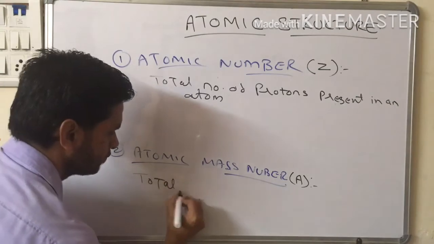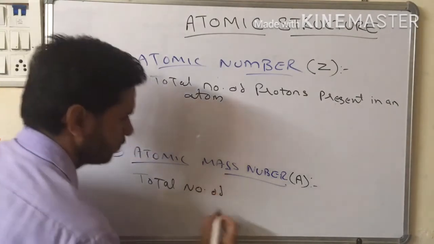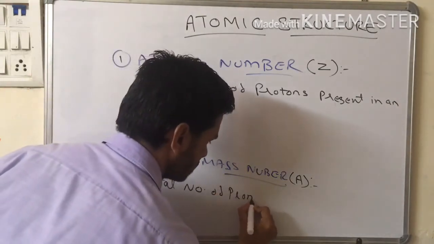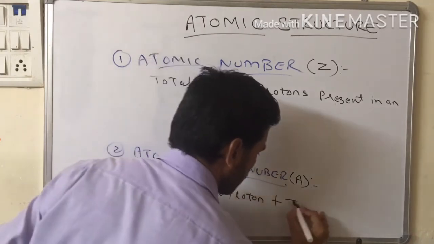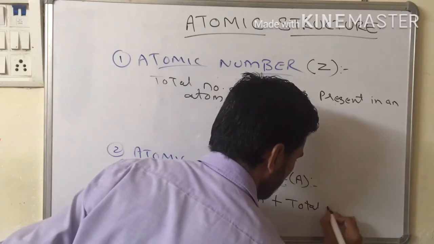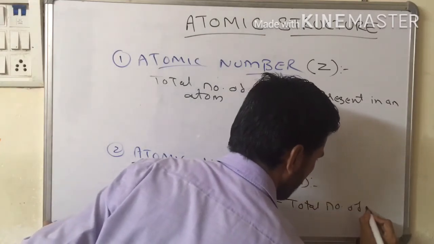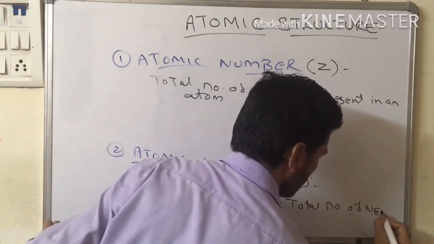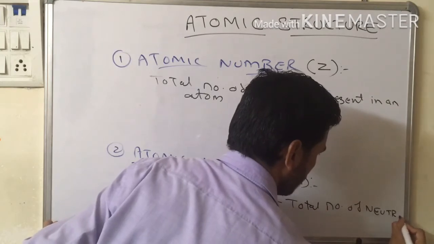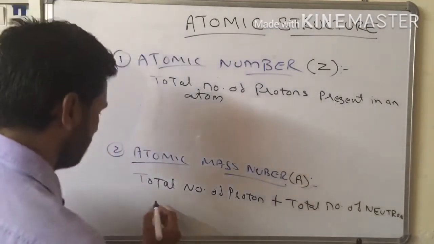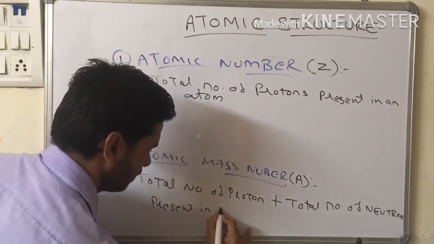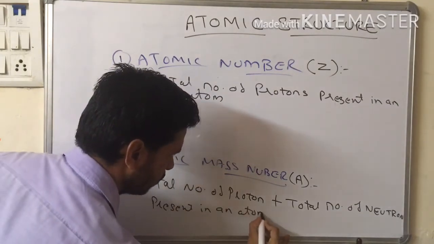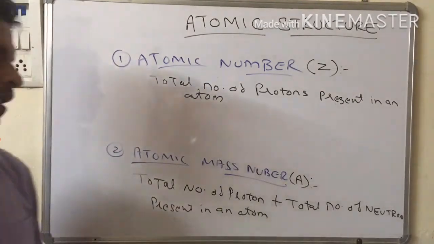Total number of protons plus total number of neutrons present in an atom is known as atomic mass number.